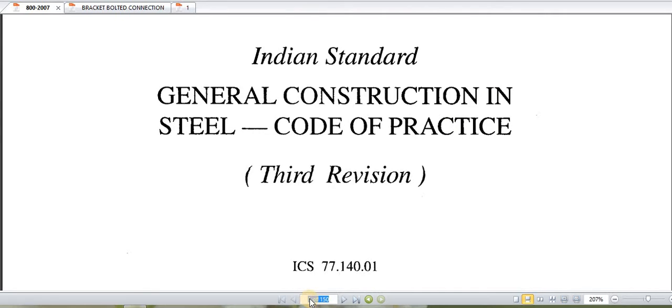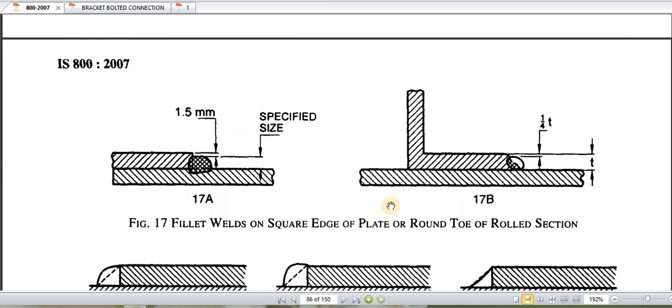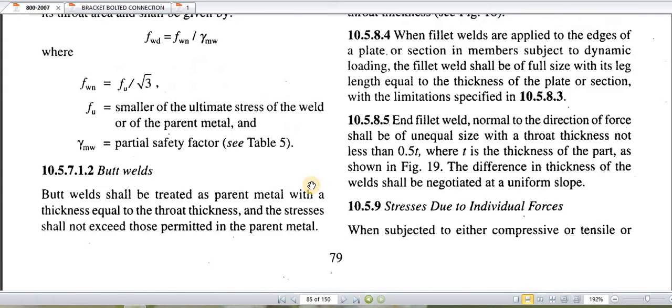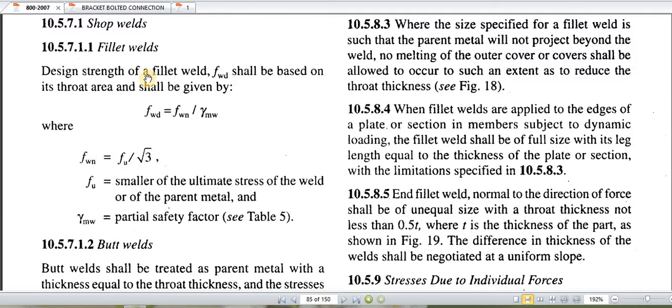Here it is page number 79 of the IS code, and there is a clause for the design strength of a fillet weld. How do we find the design strength of a fillet weld? As I've already shown you how it is denoted, strength is as good as stress. Fwd, where wd stands for welding, shall be used on its throat area, and shall be given as fwn divided by gamma mw.